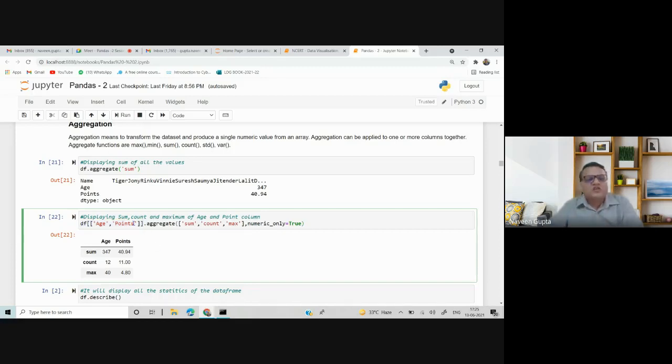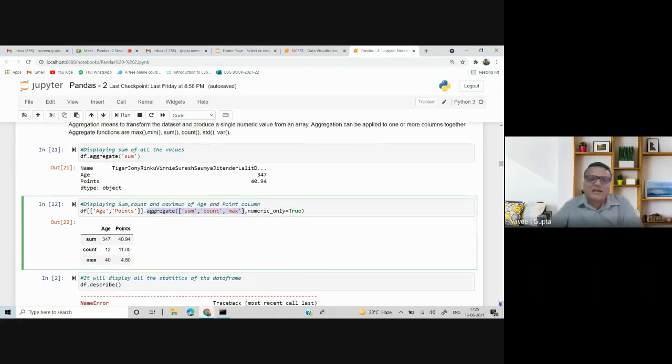So df age point, and then I have used count and numeric only. It's up to me, because herein I am using a single column and herein I am using numeric only. If we have more columns, then we can use this concept. Otherwise, I have used sum, count and max, which was not possible in the descriptive function. That's the difference between aggregation and descriptive statistics.